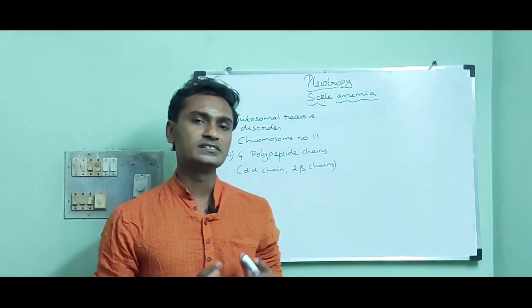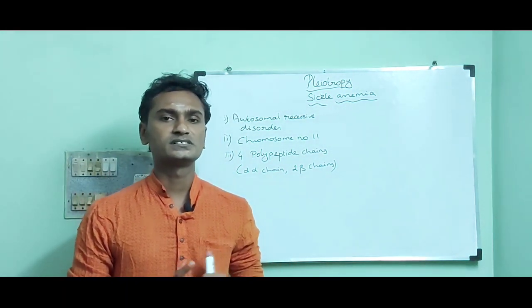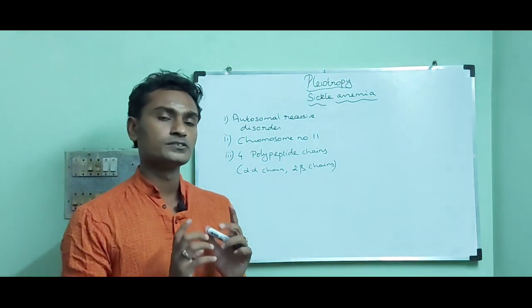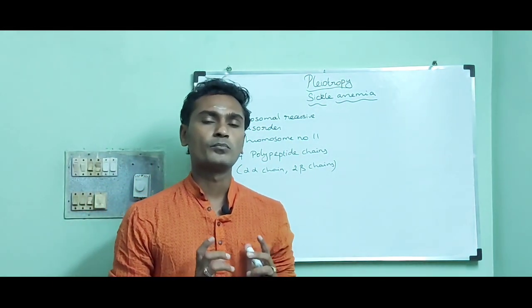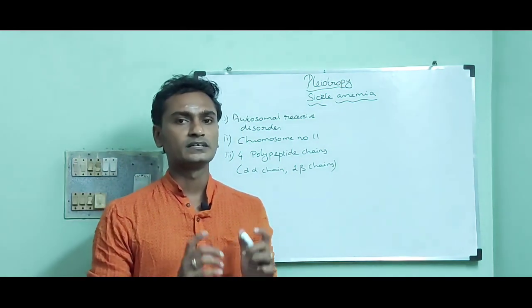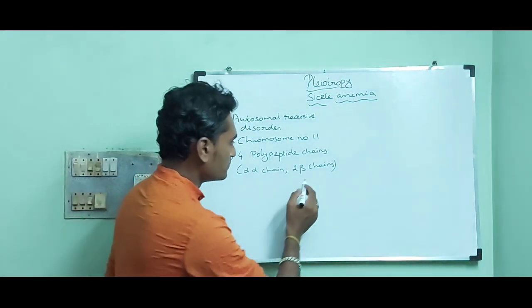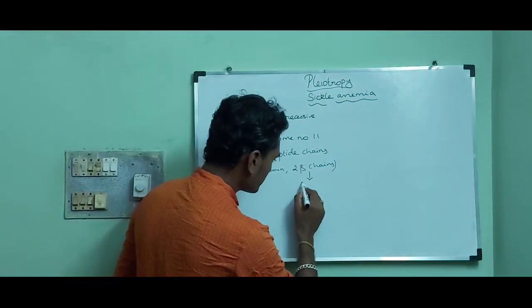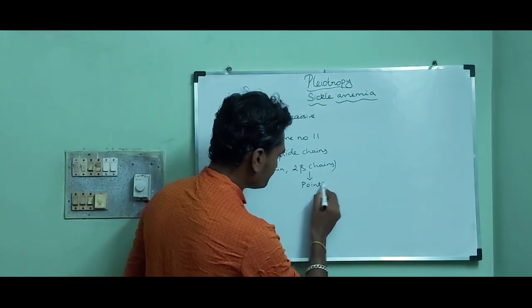Then it is characterized by the presence of structurally abnormal hemoglobin due to the effect of a point mutation which happens in the beta chain.